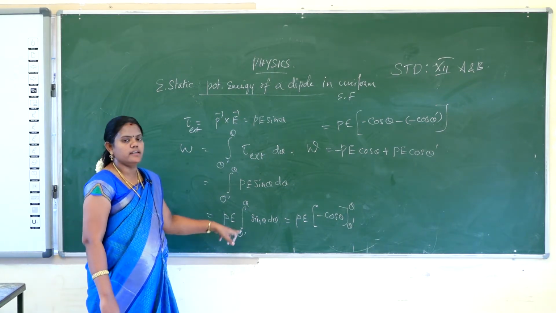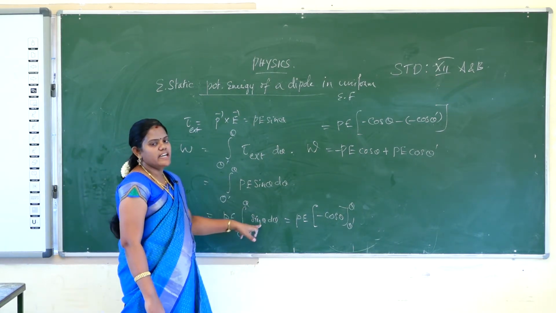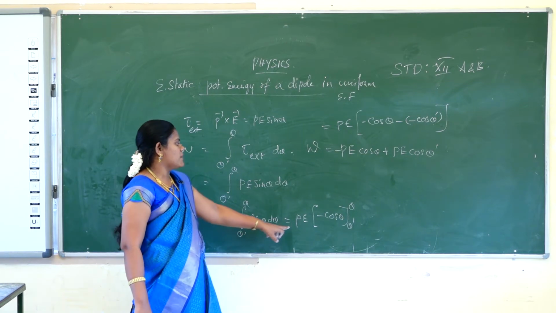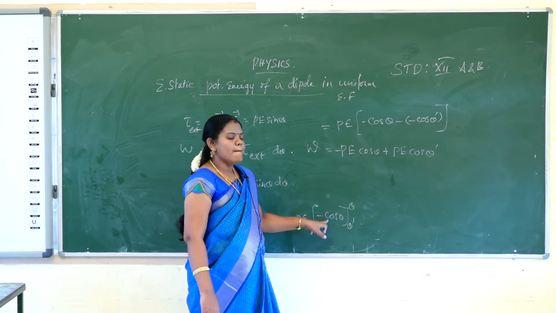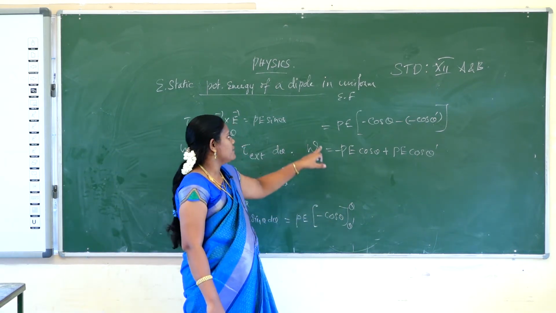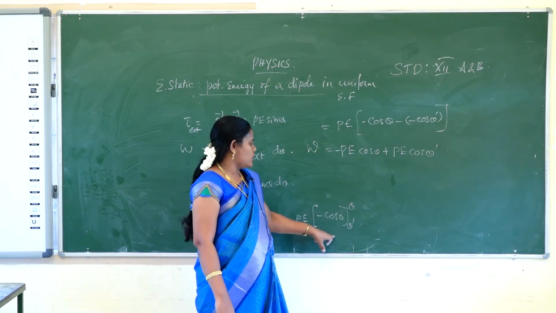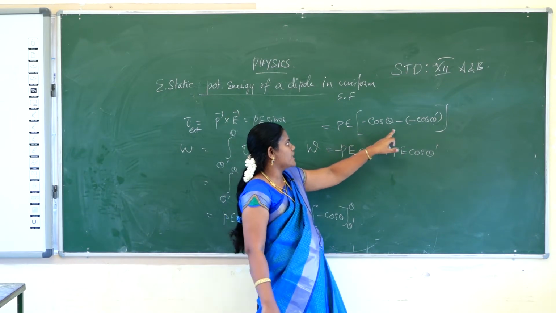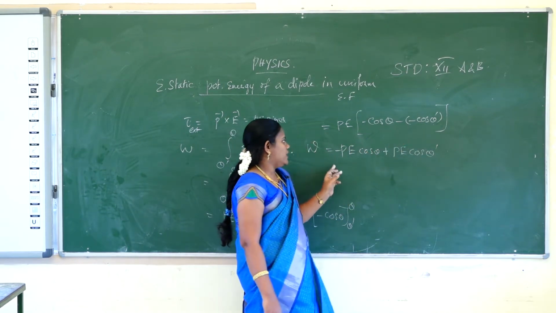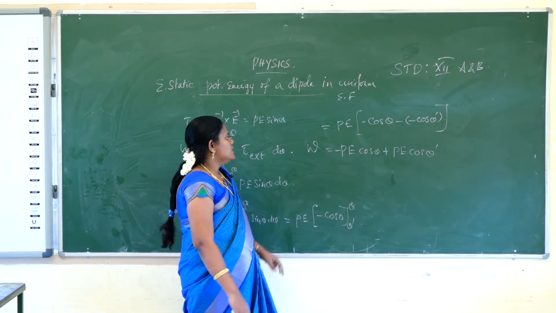P is taken outside. P E is equal to integral of theta dash to theta of sin theta d theta. The integral of sin theta is minus cos theta, so P E minus cos theta, theta dash to theta. First applying the upper limit minus lower limit: upper limit is minus cos theta, minus of minus cos theta dash. So minus P E cos theta plus P E cos theta dash. This is the work done.